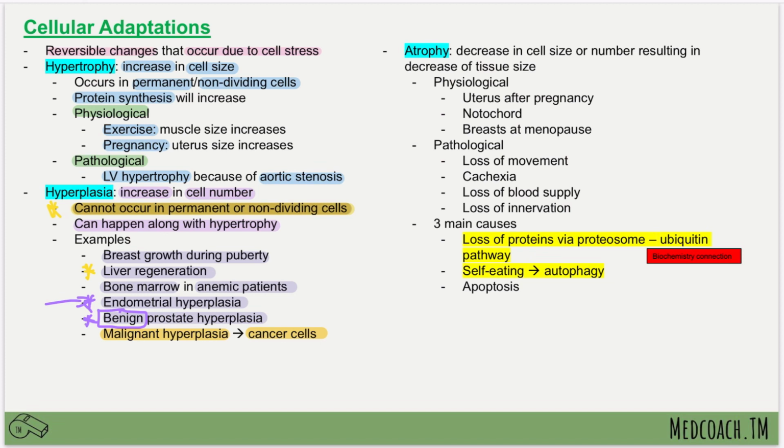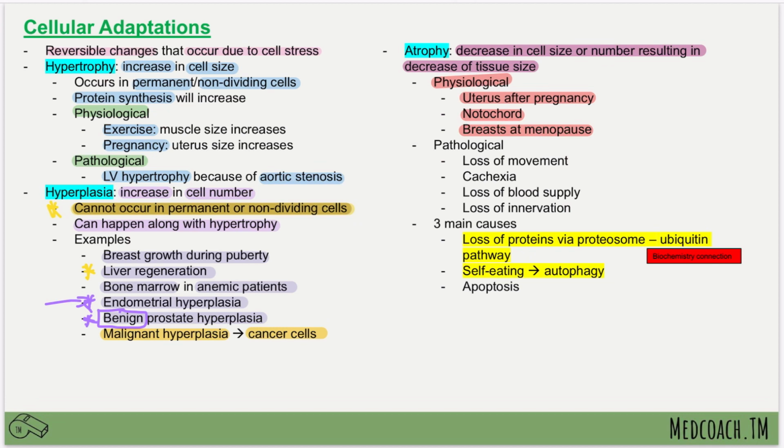Then finally, we have atrophy, which can occur. Atrophy is a little different from the others because this is a decrease in the cell size or number, which results in a decrease of tissue size. So it can happen physiologically. This can be the uterus after pregnancy, the notochord, and even the breast at menopause.